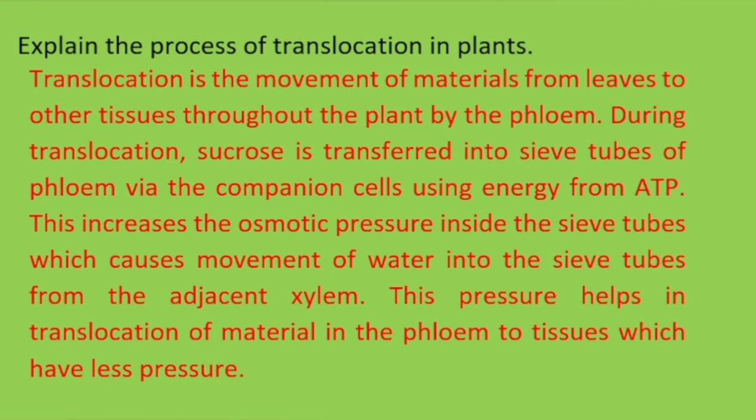Explain the process of translocation in plants. Transport in plants is comparatively difficult for students. If you have doubt, please visit the video, then come to this question. So translocation is the movement of materials from leaves to other tissues throughout the plant by the phloem. During translocation, sucrose is transferred into sieve tubes of phloem, because phloem has components: sieve tubes, companion cells, phloem parenchyma, and phloem fibers. Using energy from ATP, this translocation happens into the sieve tubes.